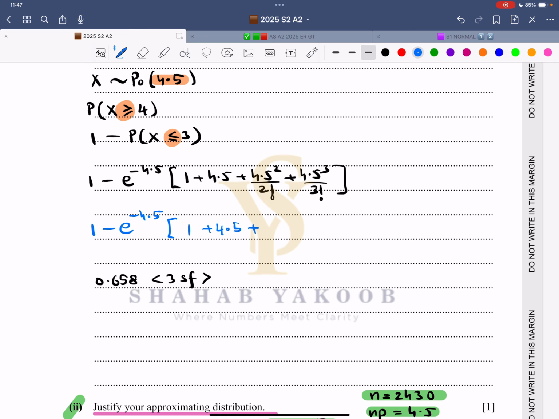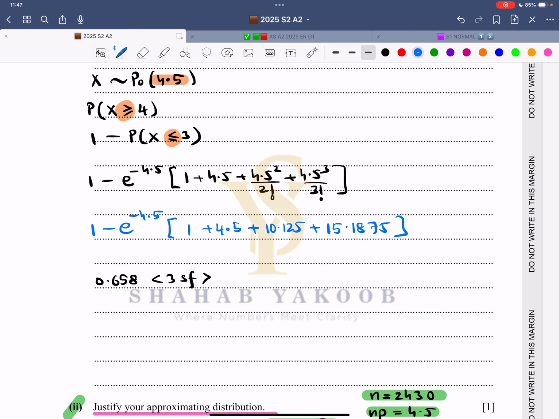So therefore this is 4.5 square over 2. 4.5 square, and this is divided by 2. That is 10.125. And this is 4.5 cube over 6. 4.5 cube, divided by 6. That is 15.1875. Now all these values are exact. Now let me add this thing. Plus 10.125 plus 4.5 plus 1, which is 5.5.